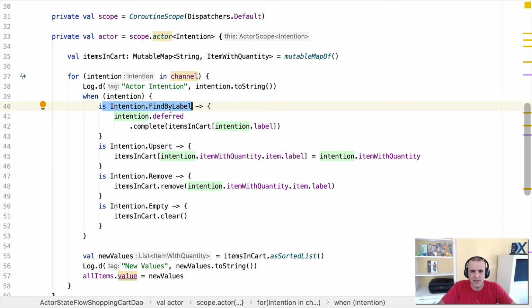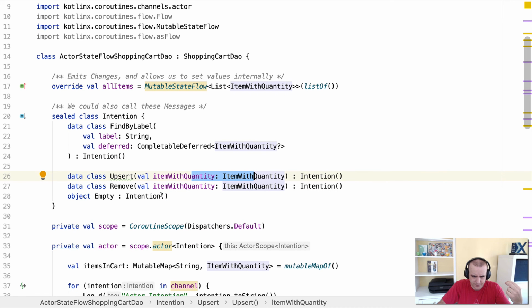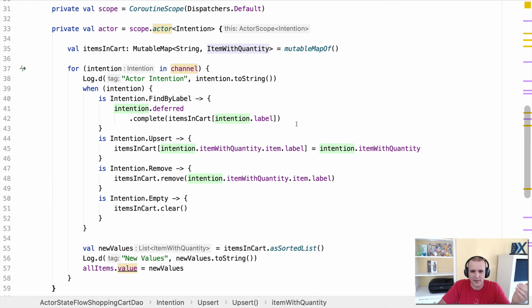That intention that comes in, it's a sealed class. That's awesome. I can have different types coming in. So I can have a string on this one. I can have an item with quantity on this one. I can have all these options. And then when I go and process it, I process the data, and finally I emit it.